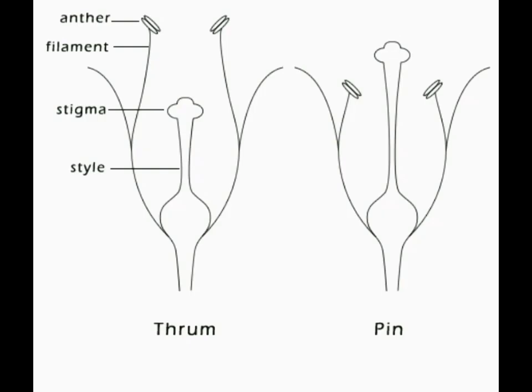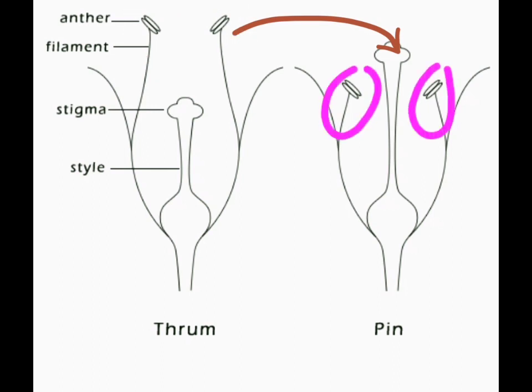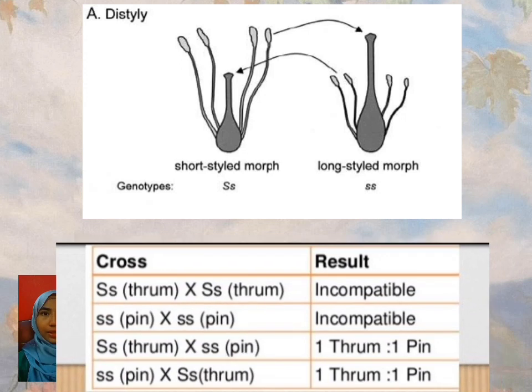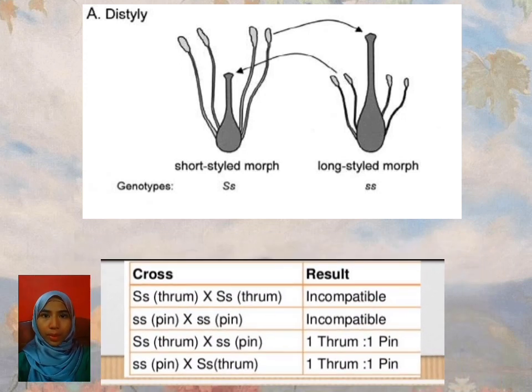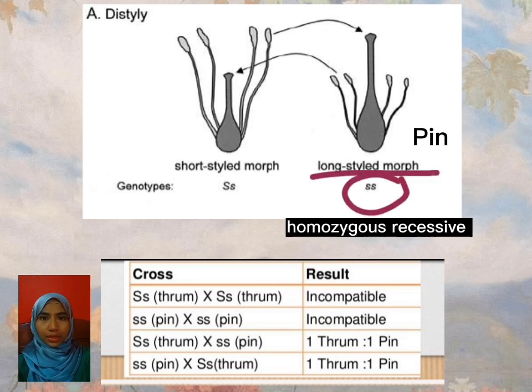Pollen grains from high anthers will fall and stick to the stigma of long style of pin flowers, and pollen grains of low anthers will be held on the stigma of short styles of thrum flowers. This style is controlled by a single gene complex with two alleles. The allele for short style is dominant over the long style allele. The long style plants are homozygous recessive and short style are heterozygous.